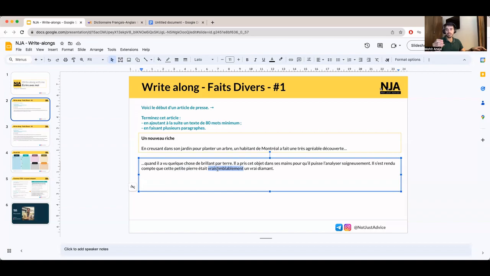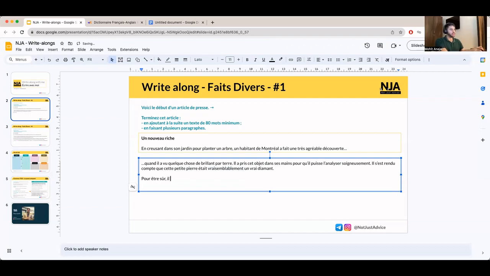That means it was most likely a real diamond. He cannot really be sure because he's not an expert. He's just a normal man, right? Who's doing his things in the garden. So let's just say, just to be sure, he's going to do something in order to verify that, in fact, that is a real diamond. Let's say, pour être sûr.